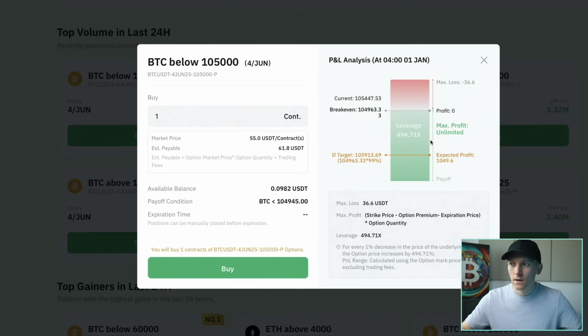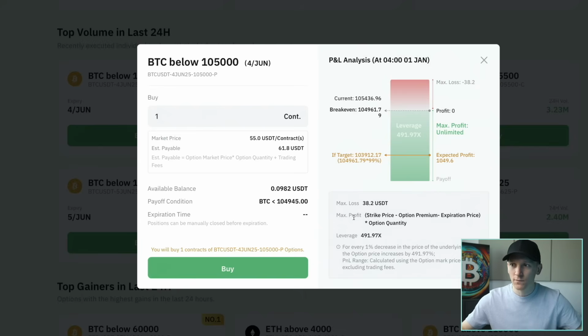So as you can see here, anything above this, if Bitcoin doesn't go below 105,000, then of course we're not going to sell higher than that, right? Because the price is higher, right? So we need to sell 105 and buy 104. If the price is 106, we're not going to buy 106 and sell 105, right? So we're buying the right to sell at 105. We want the price to come down. And as you can see here, if it doesn't, then we just lose our premium.